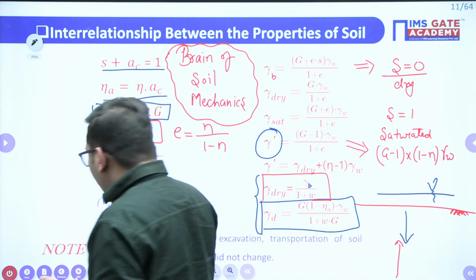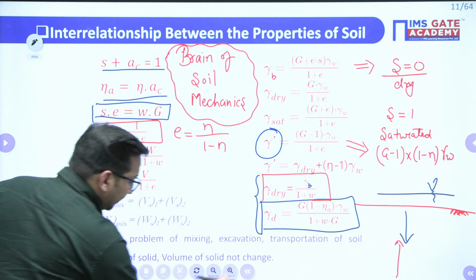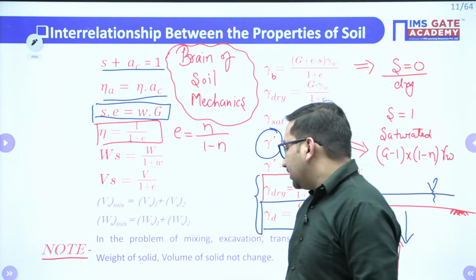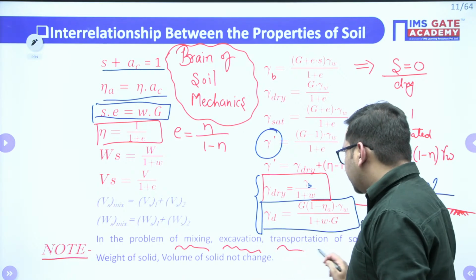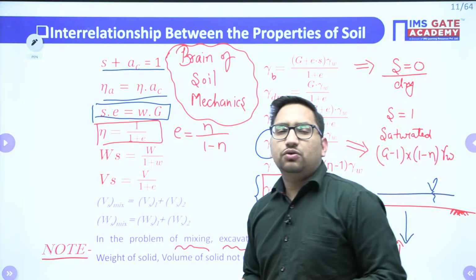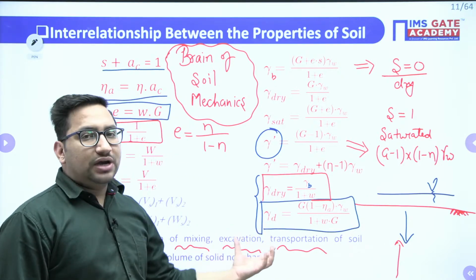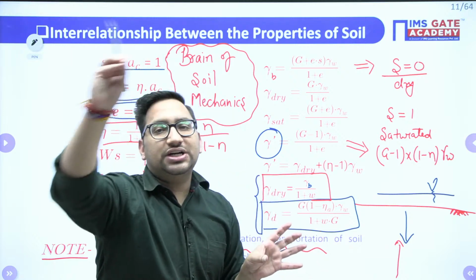Now try to see this particular note. It is going to help you in many of the questions. Whenever there is a question related to mixing of soil, excavation of soil or transportation of soil, you generally get a question like this, right? You have excavated some soil from one place to do the construction at a second place.